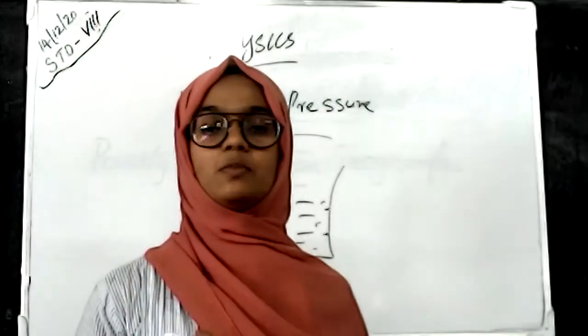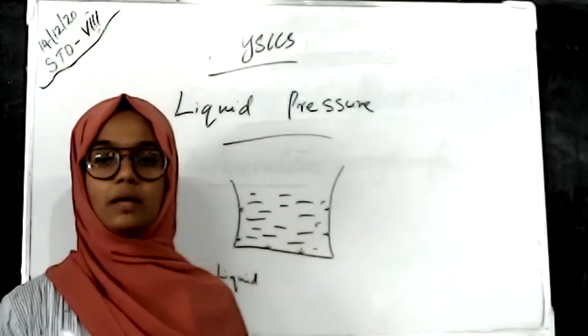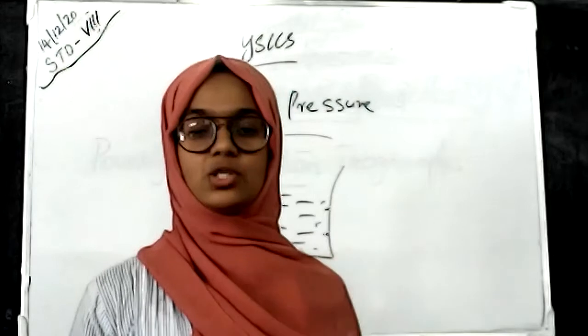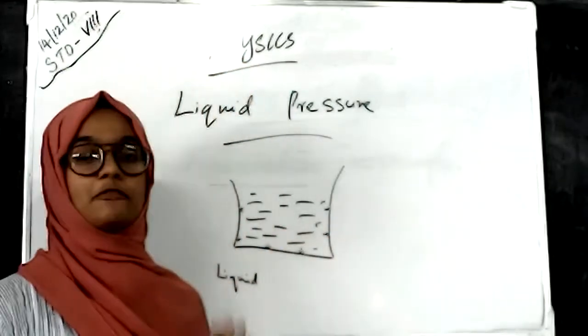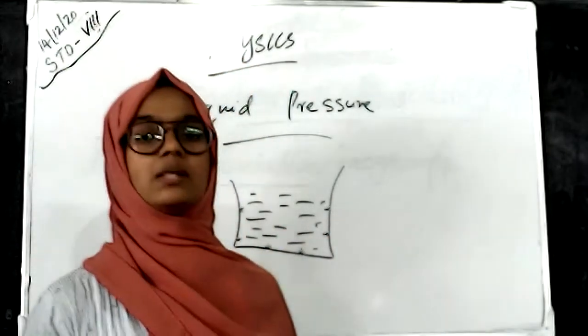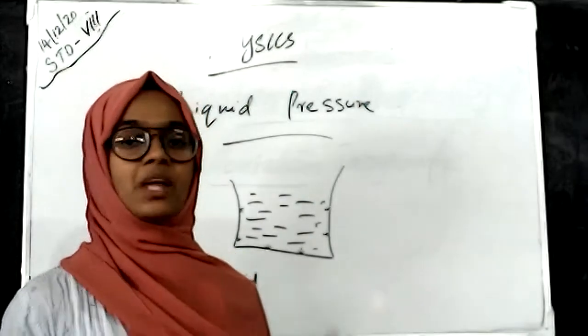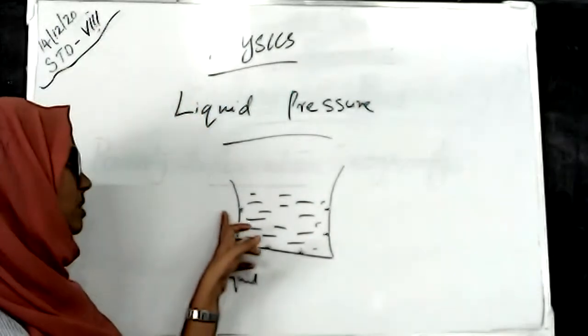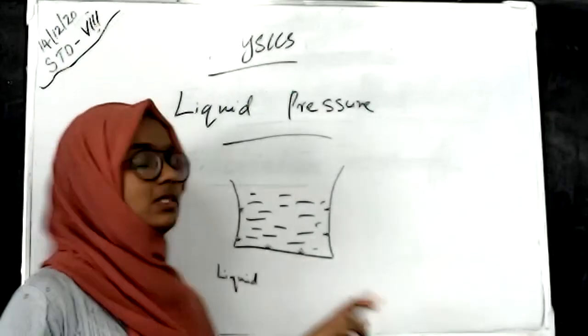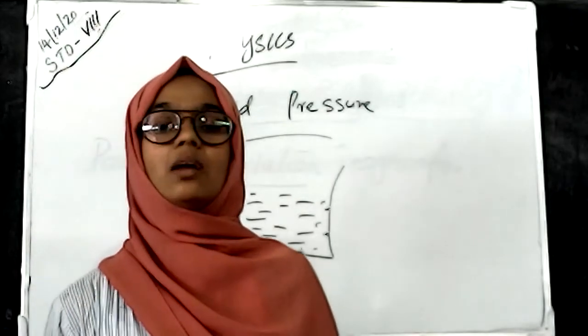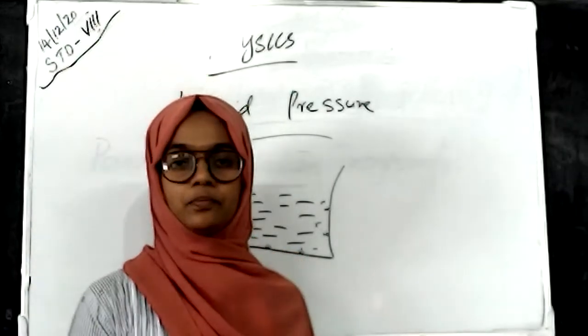So what is the difference between liquid pressure and pressure? Liquid pressure is the pressure acting on the surface of a liquid. That's why it's called liquid pressure. And liquid pressure acts on all the sides of the container that carries the liquid.